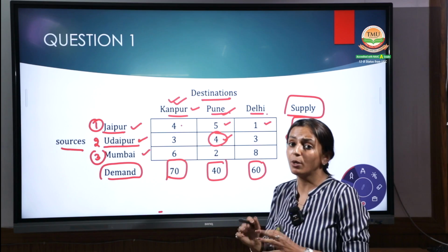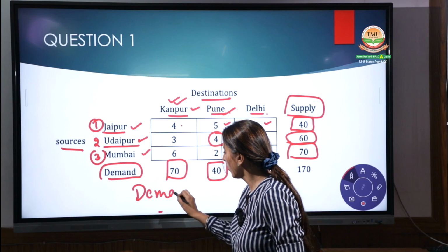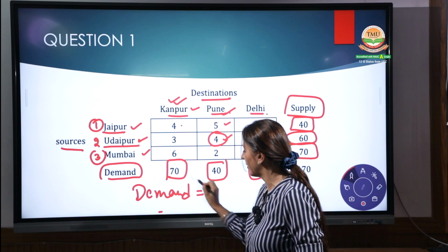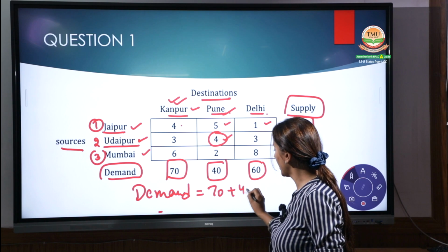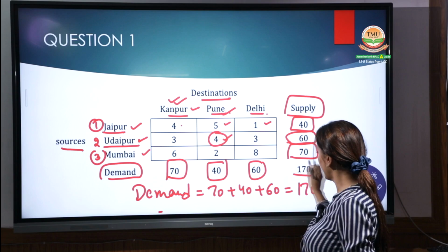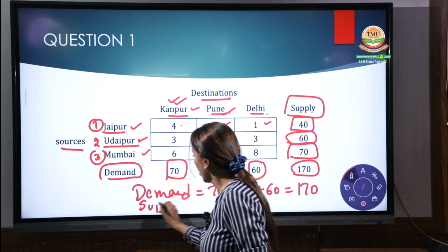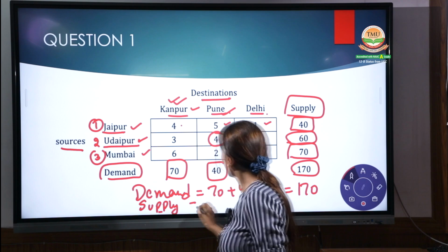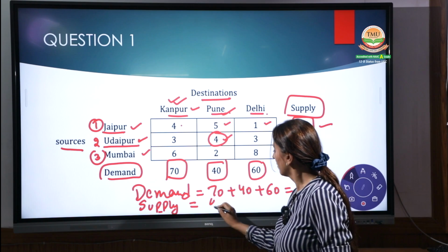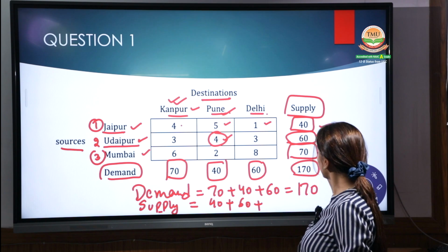Now the point is to total all the demand. Take your calculator: 70 plus 40 plus 60 equals 170. Now total all the supply: 40, 60 and then 70.